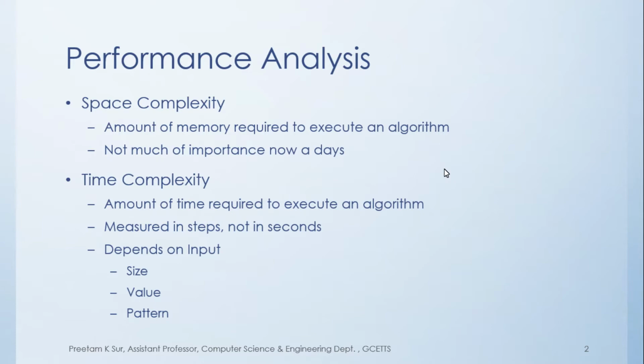Next, come to the pattern of the input. You probably have done quicksort in your course of data structures and algorithms, right? Or you might also have done linear search, whatever. So in case of quicksort, if you can remember, the algorithm behaves worst when the array is already sorted, right? So that is a pattern. An array which is already sorted is a pattern in the input. So if you give an array input like 1 2 3 4 5 in a sorted manner, that is a pattern on the input.